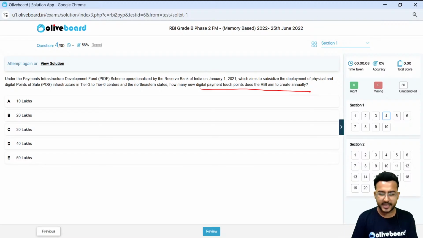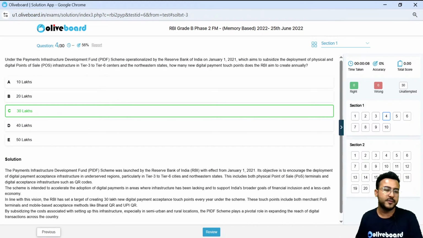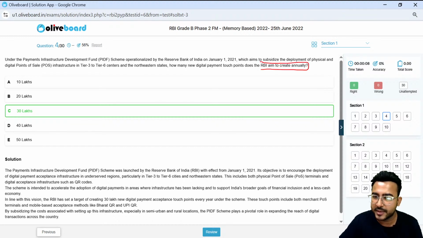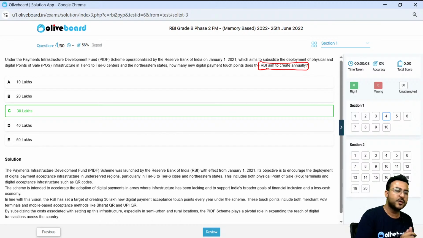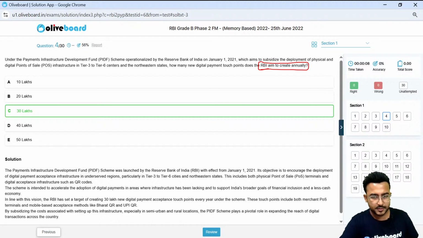And the correct choice, guys, here is 30 lakh. Okay, so we need to also learn the aim of RBI. In finance current affairs as well, we are covering RBI aims and RBI targets and prominent government organizations and regulatory bodies targets, right? So please be alert here.